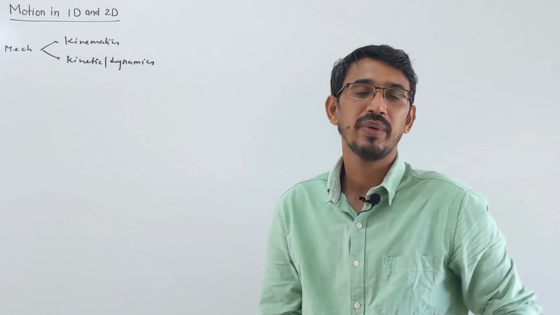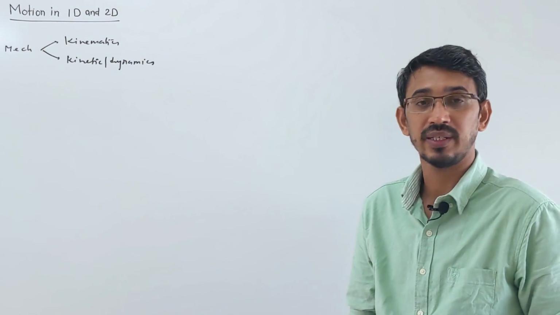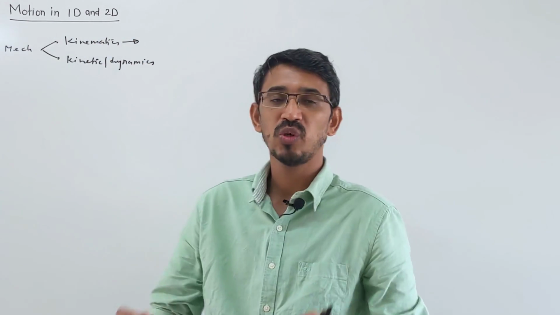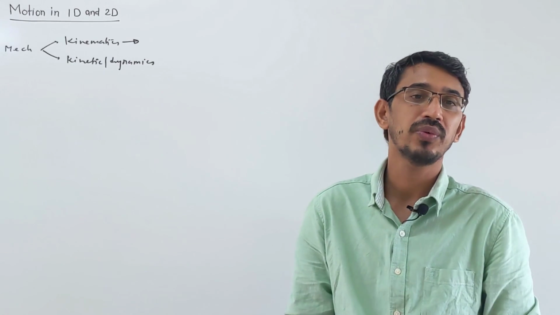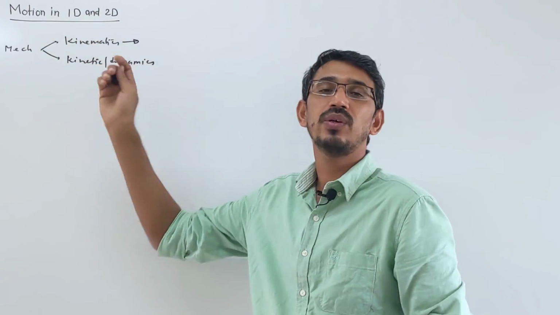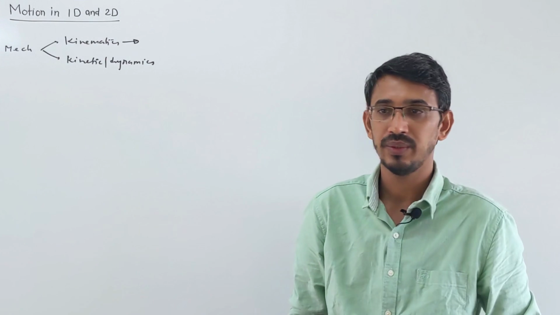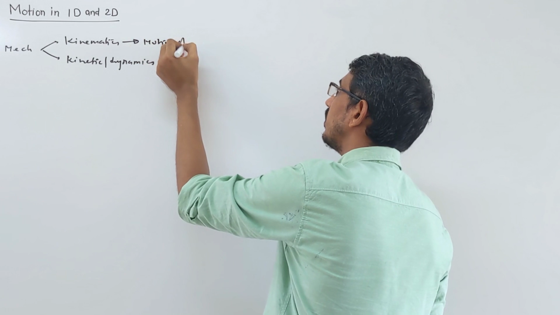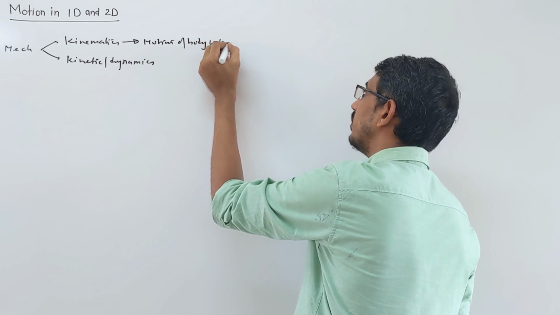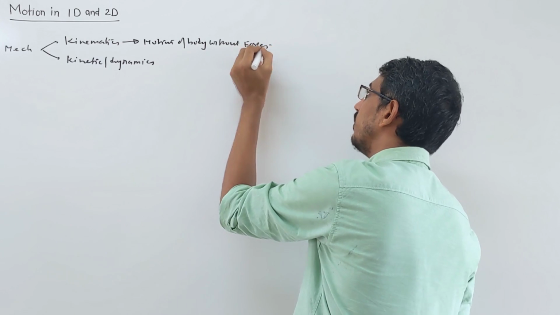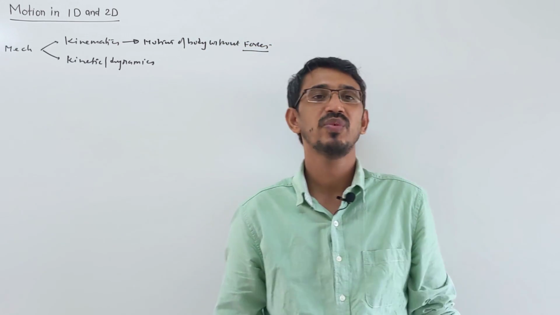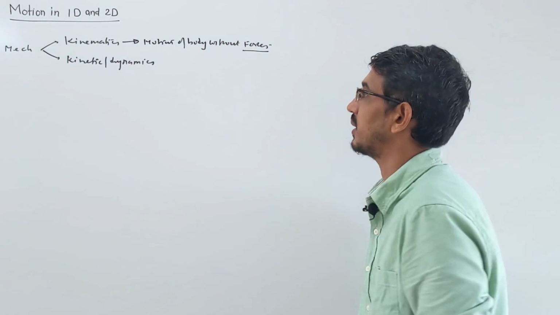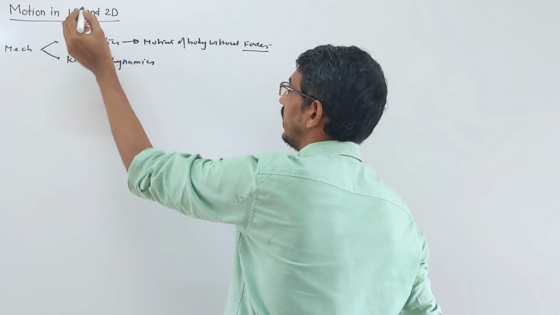Okay, we divide mechanics into two parts, kinematics and what? Kinetics. Look here, in kinematics what do we do? Here we learn the motion of bodies without talking about what force is. In this topic, we don't talk about force, and we learn how bodies are moving. So we learn the motion of bodies without force, right? We don't talk about how much force is applied and what type of force is applied, we talk about motion only, okay? So the word force we will not learn in this chapter, kinematics. That's what motion 1D and 2D is, here we learn, okay?